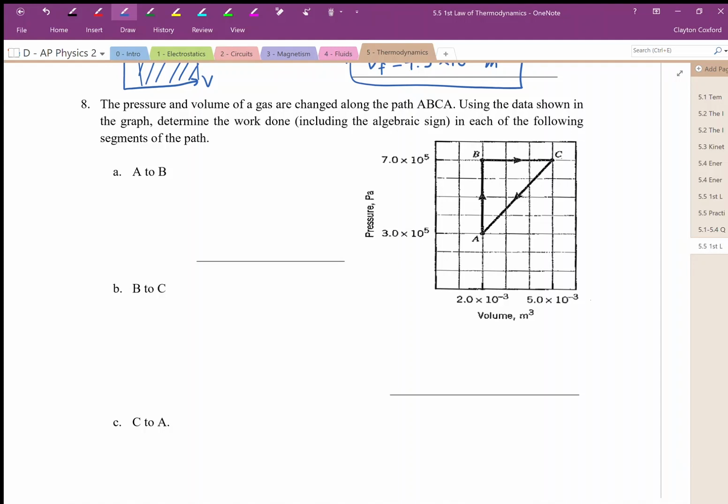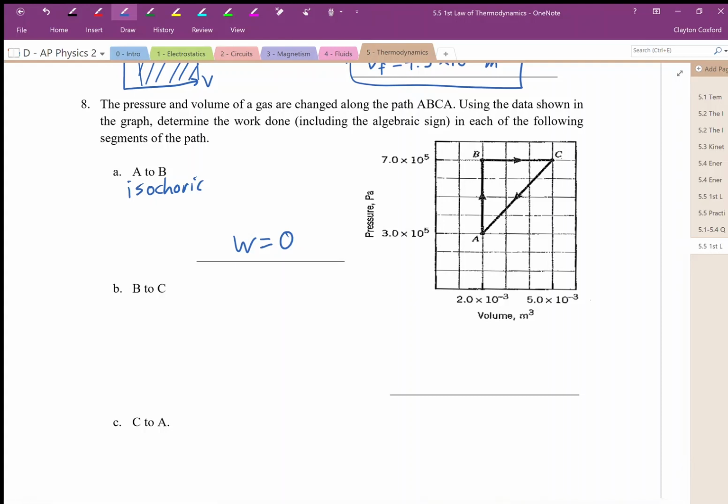So, let's go from A to B. From A to B, well, this is an isochoric process. It's a vertical line, and if we look on the graph, we are maintaining a volume of 2 times 10 to the negative 3 meters cubed. If volume is constant, that means that work is equal to 0. There's no work being done. There's no area under a vertical line.